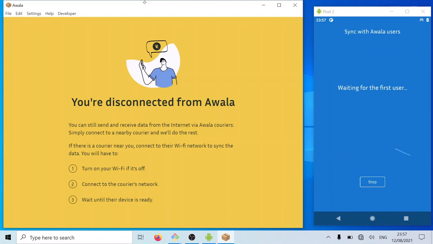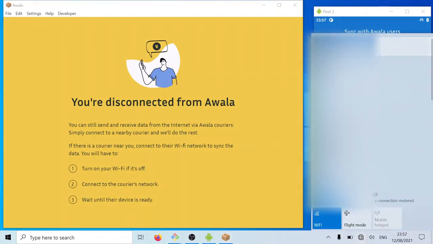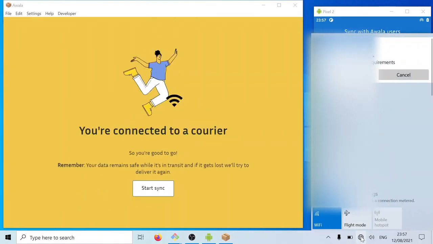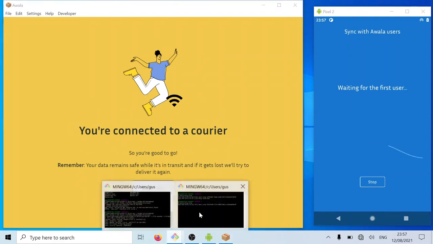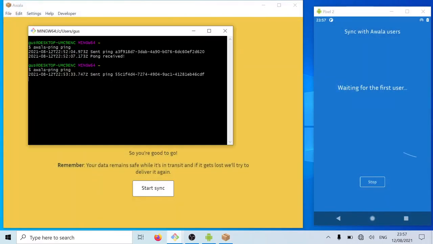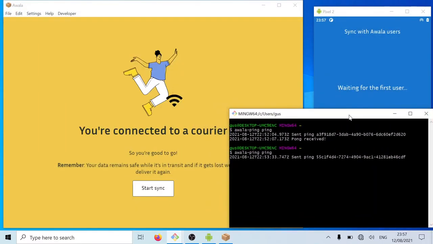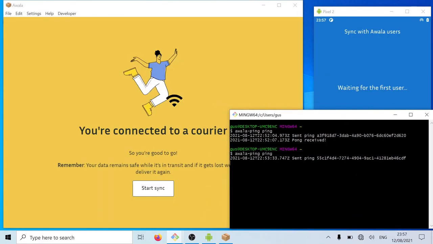So again, as a courier, I've now made it possible for people around me to connect to my phone to synchronize data. And as a user, I need to connect to the Wi-Fi network of the courier. So again, we are ready now as a user. But before I press that button, let me just bring back the window where we are expecting the message to be displayed when we synchronize.